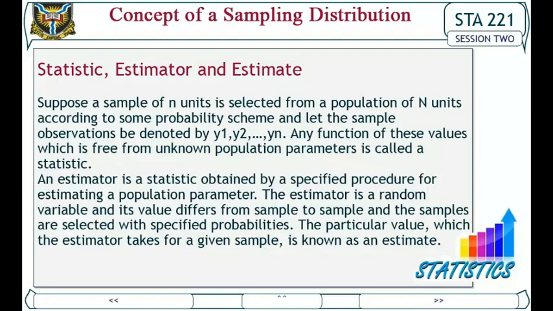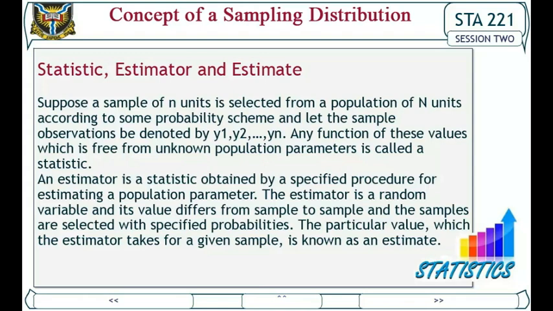Statistic, estimator, and estimate. Suppose a sample of n units is selected from a population of N units according to some probability scheme, and let the sample observations be denoted by y1, y2 to yn. Any function of these values which is free from unknown population parameters is called a statistic.